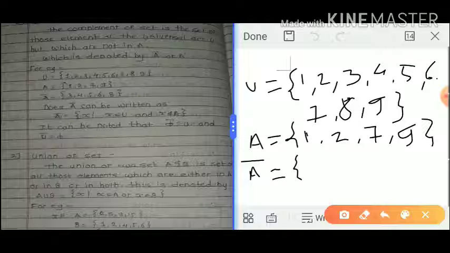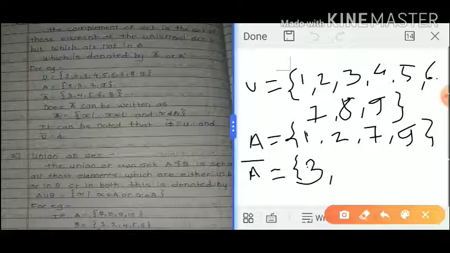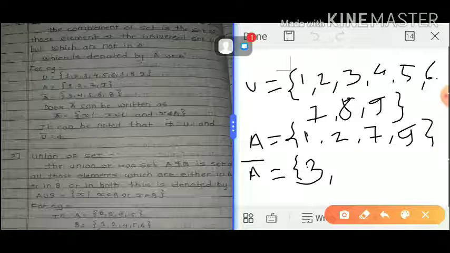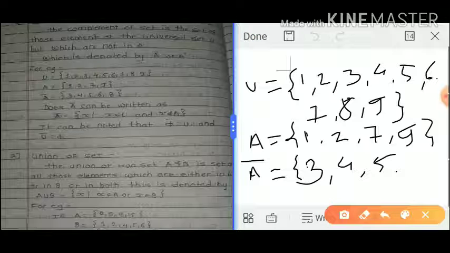In the A complement, 2 will not come, so 3. Next 4 is not contained in A, so 4 is also a member of A complement. Next 5 is also a member of A complement, and 6 too. Next 7 is in set A, so there is no need to consider it.